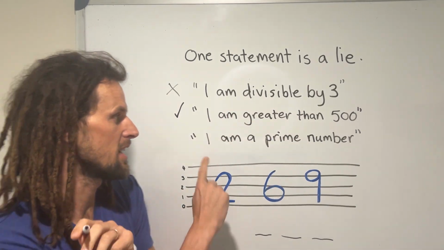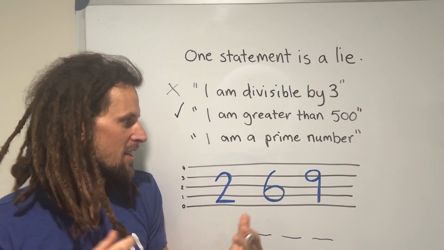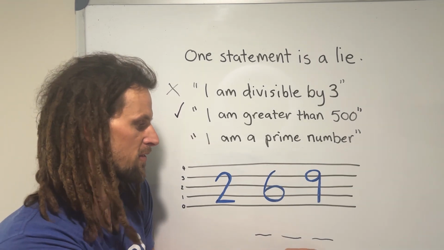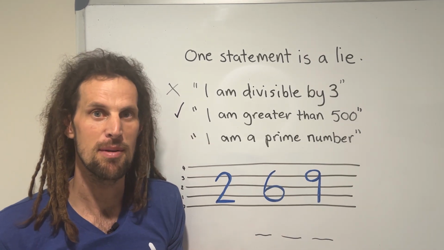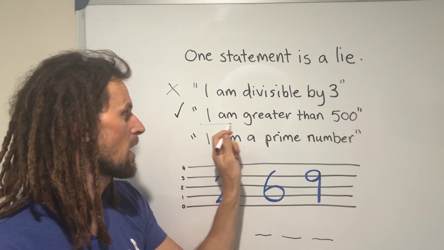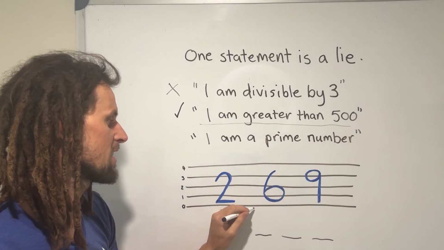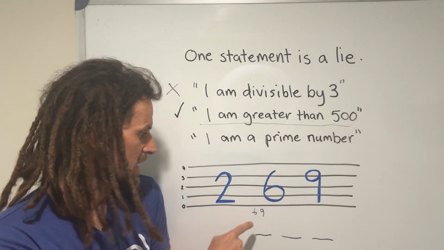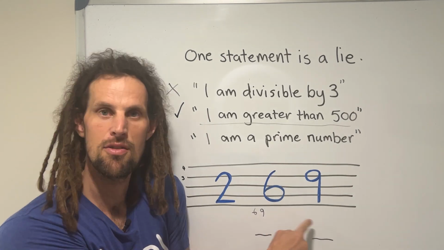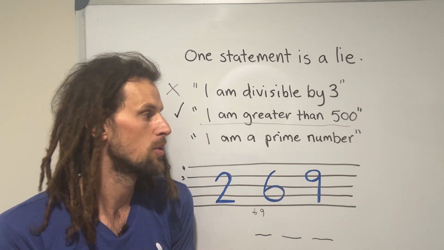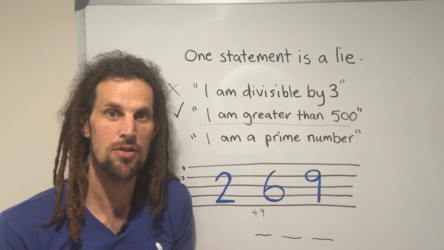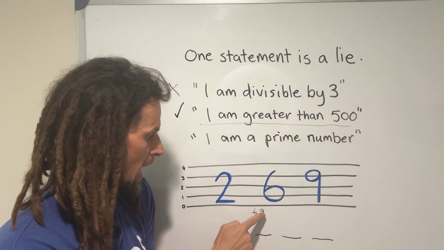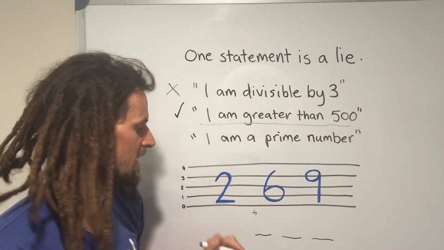So we now know that it is a prime number. And it's kind of tricky to go, well, I'm looking for a 3-digit number that's a prime number. That's going to be pretty tricky. But we already know it's greater than 500. So it either starts with a 6 or a 9. And if it starts with a 9, it's going to end in either a 2 or a 6, which are even numbers, which would mean that it won't be a prime number because it'll be divisible by 2. So we know actually it doesn't start with a 9 and it starts with a 6.